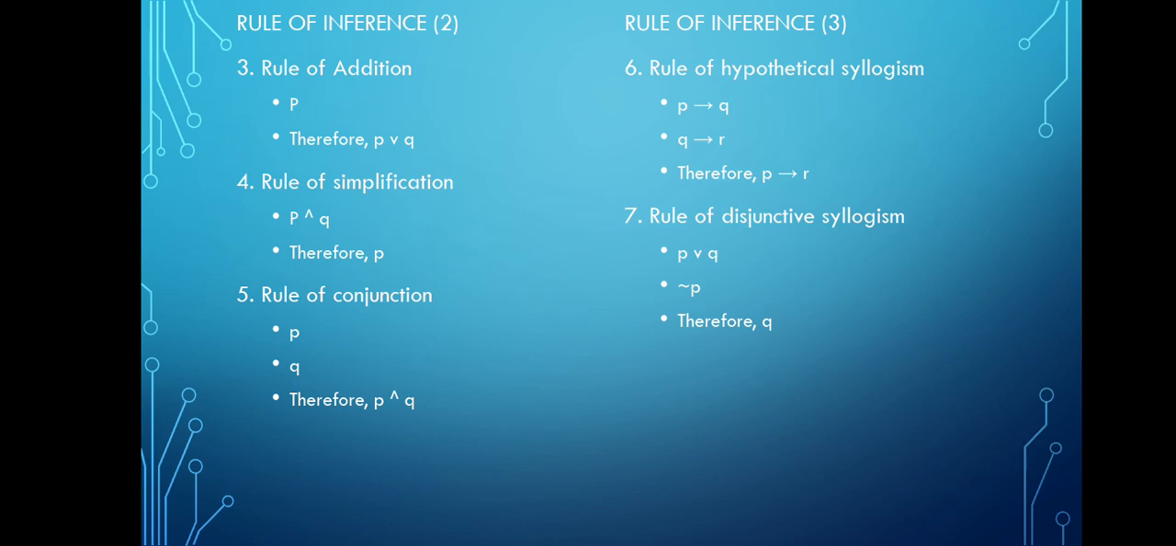And number 6, rule of hypothetical syllogism: P then Q, Q then R, therefore P then R. Rule of disjunctive syllogism: P or Q, not P, therefore Q.